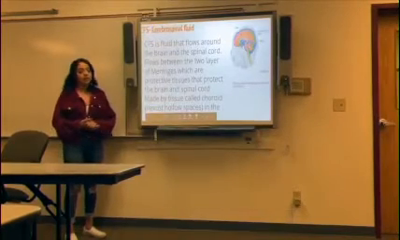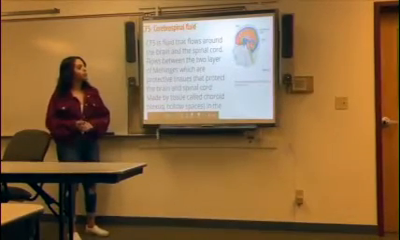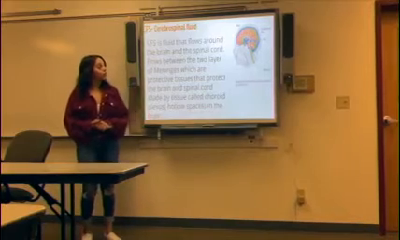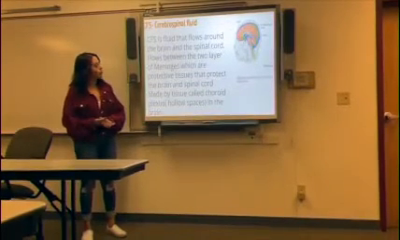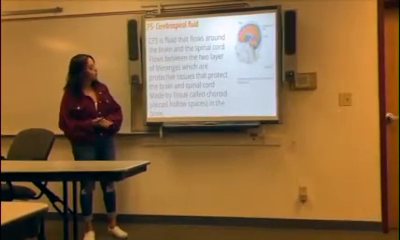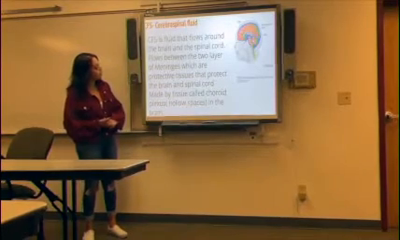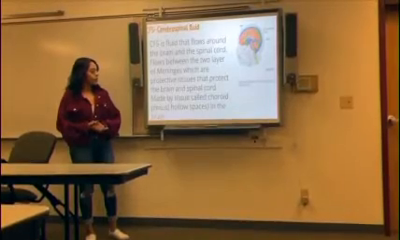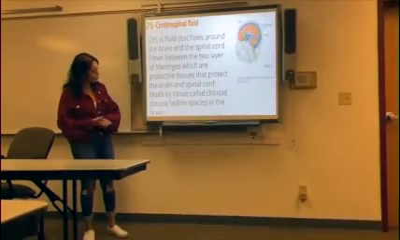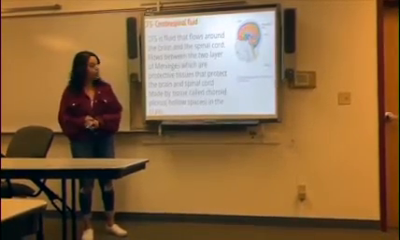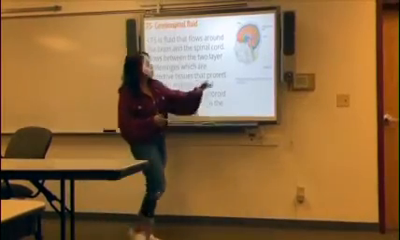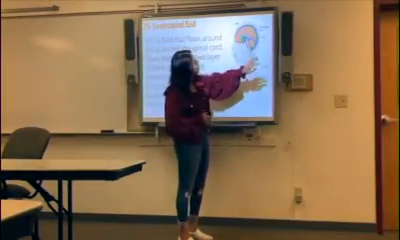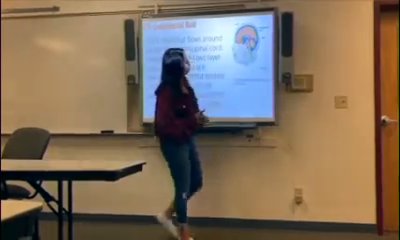The next one is CSF, cerebrospinal fluid. CSF is fluid that flows around the brain and the spinal cord. It flows between the two layers of meninges, which are protective tissues that protect the brain and spinal cord, made by tissue called choroid plexus, hollow spaces in the brain. And then there's the cerebrospinal fluid that surrounds the brain.